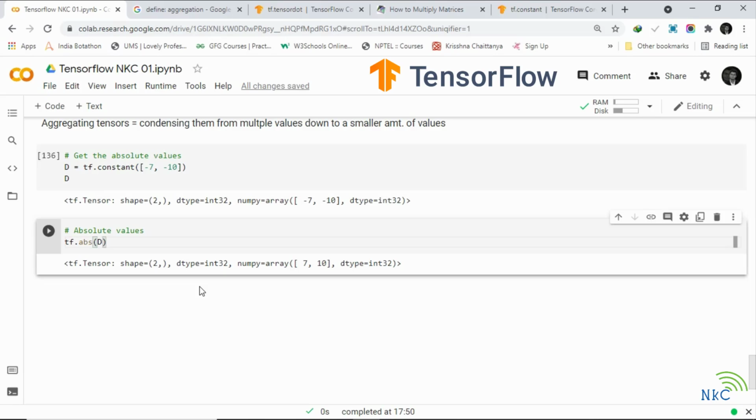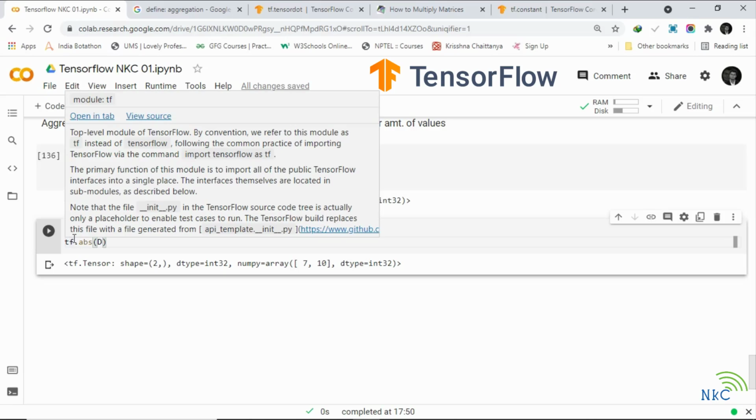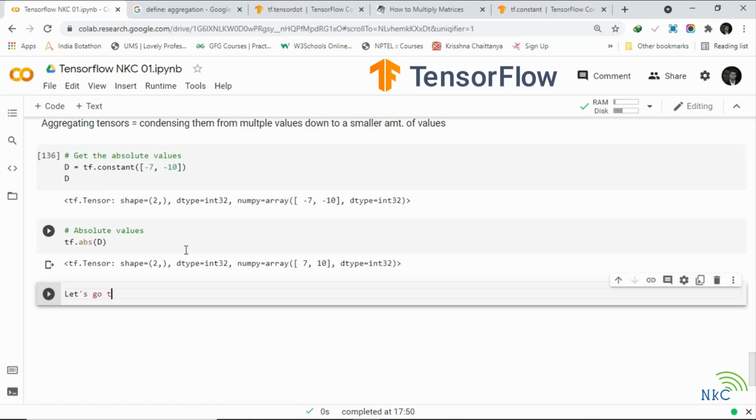It computes the absolute value of a tensor. Given a tensor of integer or floating point values, this operation returns a tensor of the same type where each element contains the absolute value of the corresponding element in the input. That's your formal definition, right? And then we have got some example use cases. So let's start to see a few more versions of aggregation.